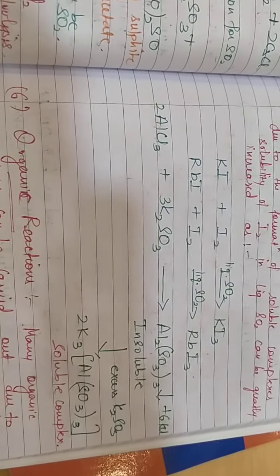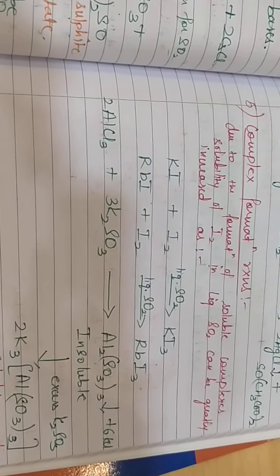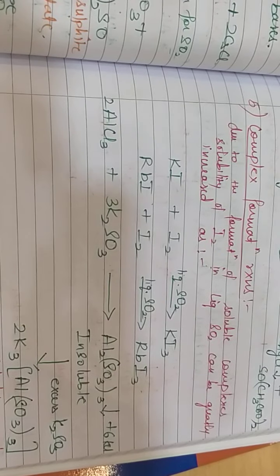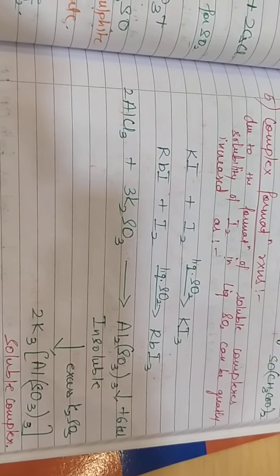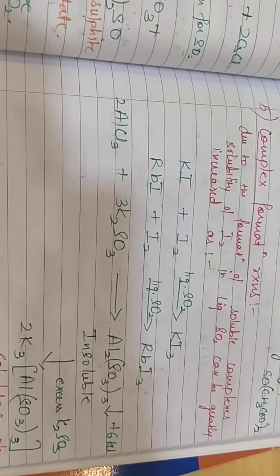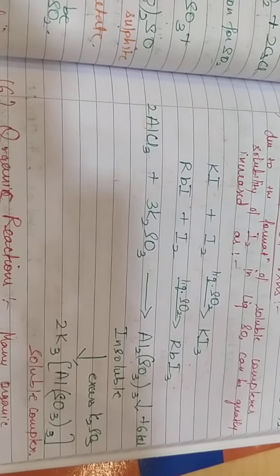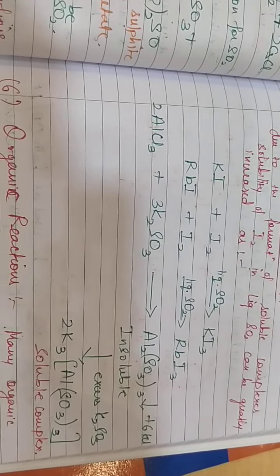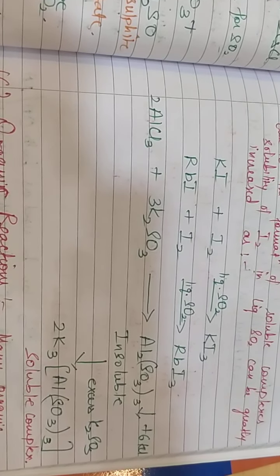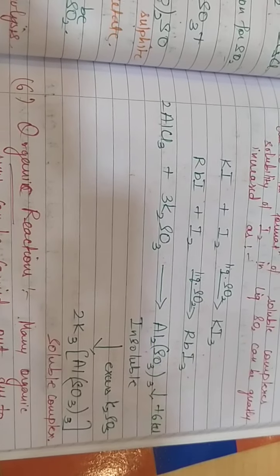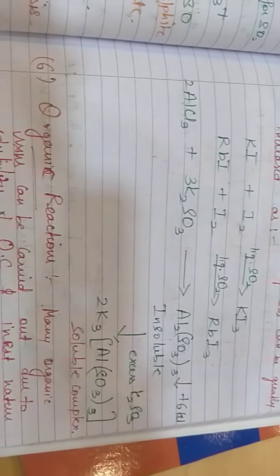Here is one more example for complex formation reaction where AlCl3 is reacting with a SO2 base, that is potassium sulfite, leading to the formation of an insoluble compound, that is aluminium sulfite. This, when treated with excess of SO2 base, leads to the formation of a soluble complex of potassium and aluminium sulfite, and this is a very good example of complex formation reaction. Next are the organic reactions.